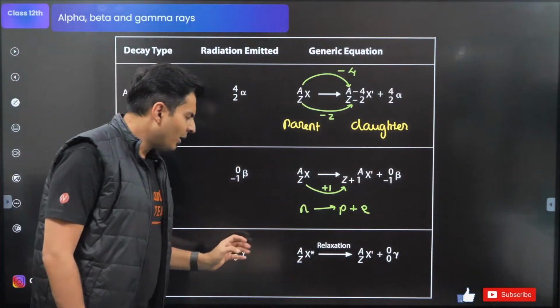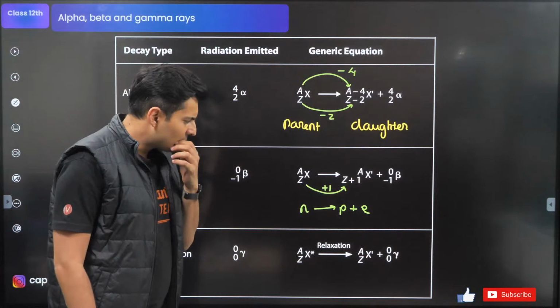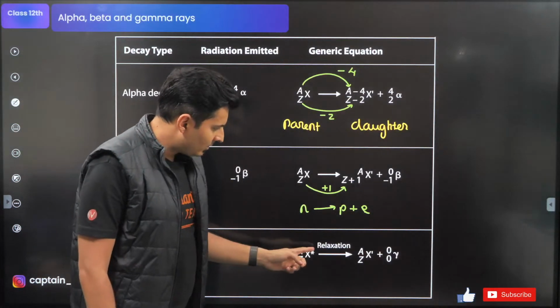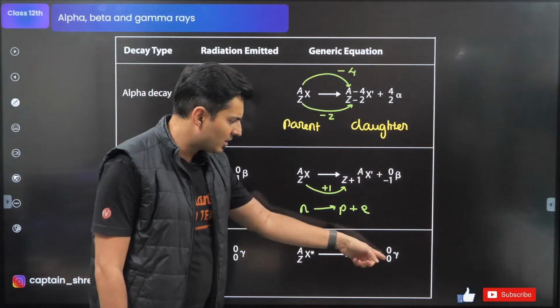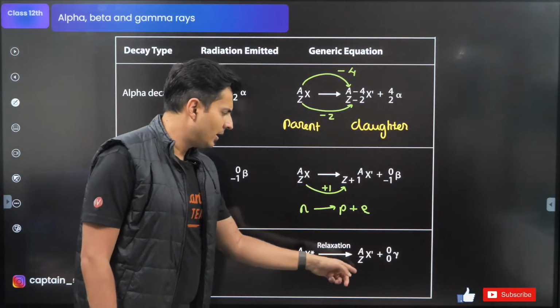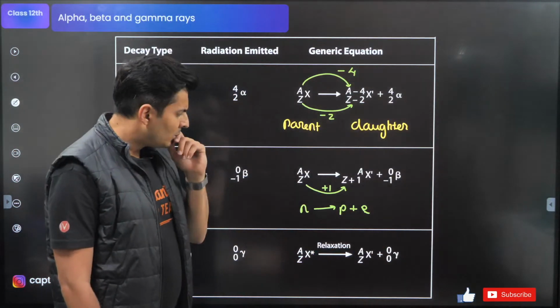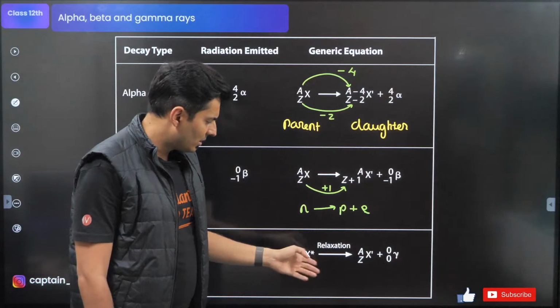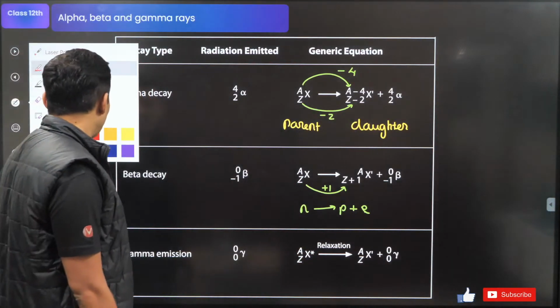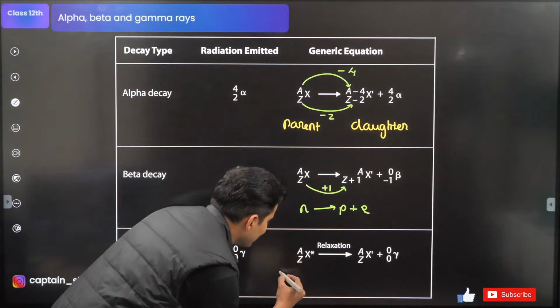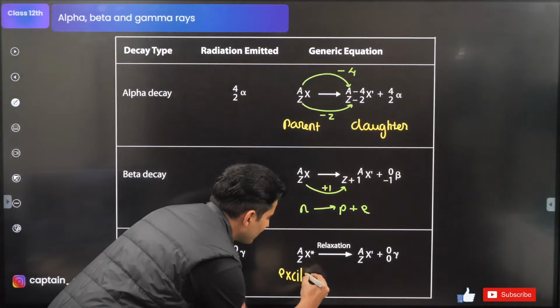Very nice. Now in gamma, you'll be surprised to see atomic mass number same, atomic number same, it's balanced: 0, 0. A plus 0 is A, Z plus 0 is Z. Like what is this, sir? Nothing has changed. Actually something has changed, and that is at nuclear scale. So actually what happens is, this is an excited nucleus.